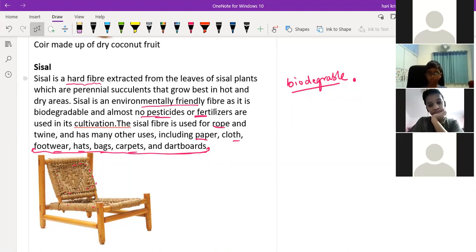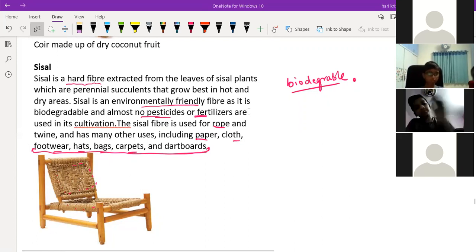It can be... biodegradable means which decomposes into the soil with the help of the microorganisms present in the soil.